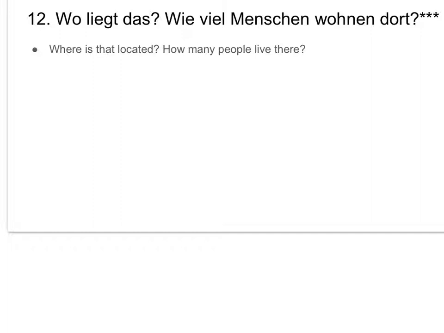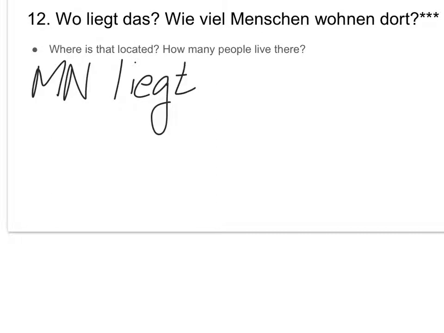So we're going to go into the assumption for this one. Somebody's asking you where Minnesota is, even if you were born elsewhere. Okay. So, are you ready? Hard level question. Here we go. Minnesota liegt, which means it's located or it lies. Okay, so everybody try Minnesota liegt.